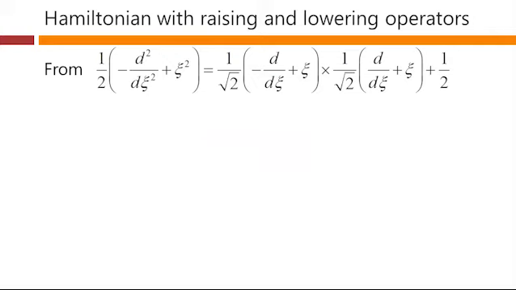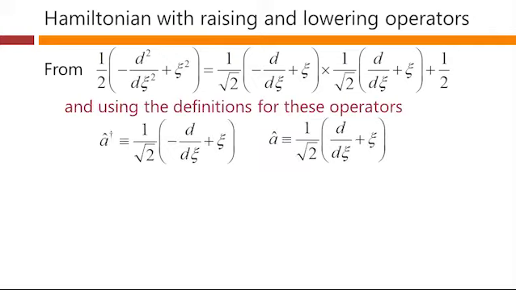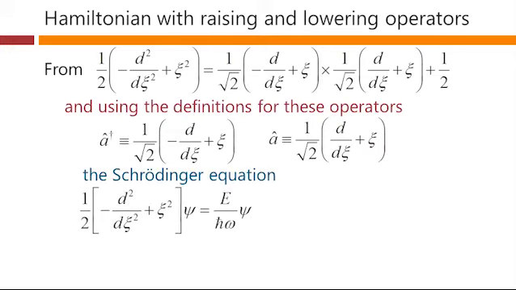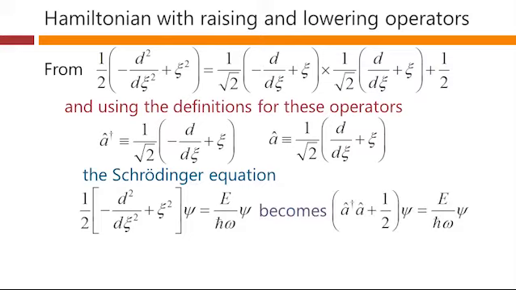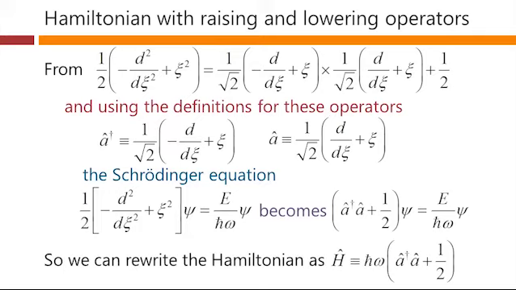Now, from this expression that we've just written out, and using these definitions of these two operators, of course, we can rewrite this Schrödinger equation now rather simply. It becomes a dagger a plus a half times psi is equal to E over h bar omega times psi. So we can, if we want, rewrite the Hamiltonian in this form. We can take the h bar omega over to this side, and we have the Hamiltonian is h bar omega times a dagger a plus a half, which is a very compact form.